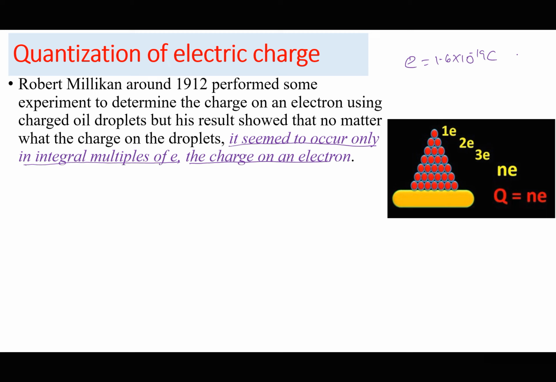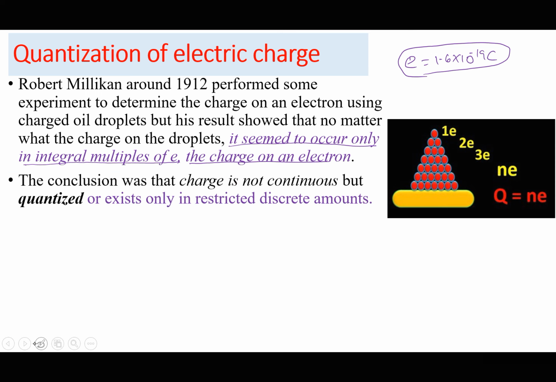So every time Millikan tried to find a charge on an oil droplet, it seemed to occur only as a multiple of E, or only as a multiple of 1.6 times 10 to the power of negative 19 coulombs, which meant that 1.6 times 10 to the power of minus 19 coulombs was supposed to be the smallest charge possible, and all other charges were expected to be multiples of 1.6 times 10 to the power of minus 19 coulombs, which is called the elementary charge today. So the conclusion